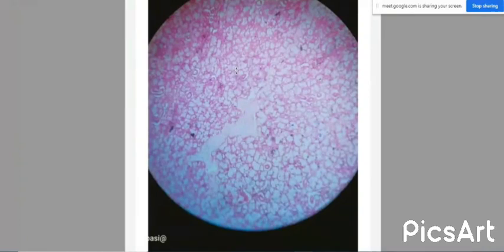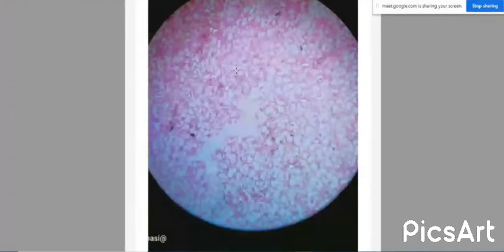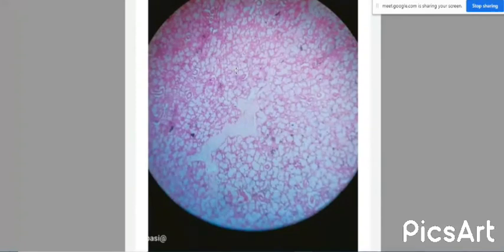Only the connective tissue separating the acini can be seen in pink color, so the boundaries of each acinus are shown in pink in the picture. But the interior of the acini appears transparent because of the presence of mucus in it. The mucus will not take stain, so it appears transparent under the microscope. It is very easy to identify.